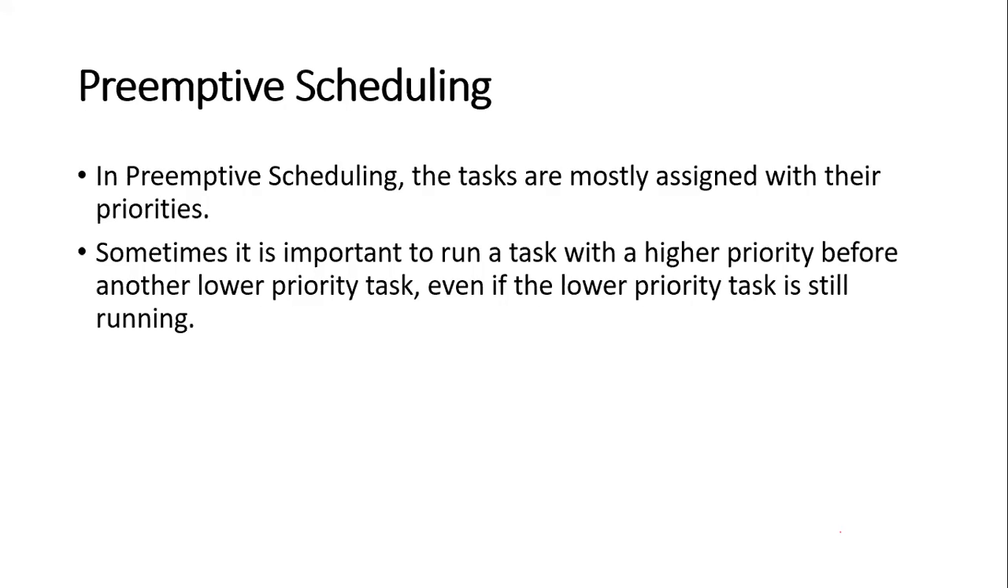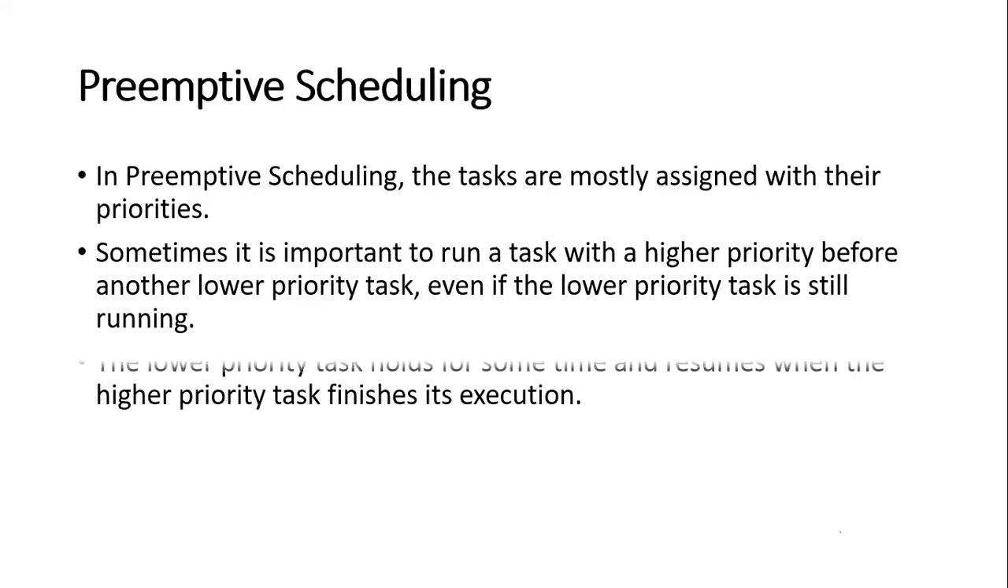That means this scheduling is based on priorities. The lower priority task is held for some time, because the higher priority process is running now. It is paused because the higher priority process is running. And after the higher priority task finishes its execution, the lower priority process resumes. That is what is meant by preemptive scheduling.